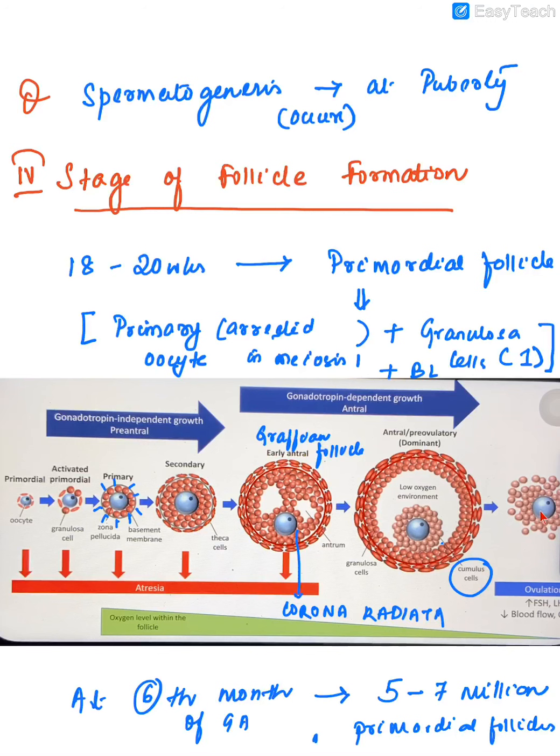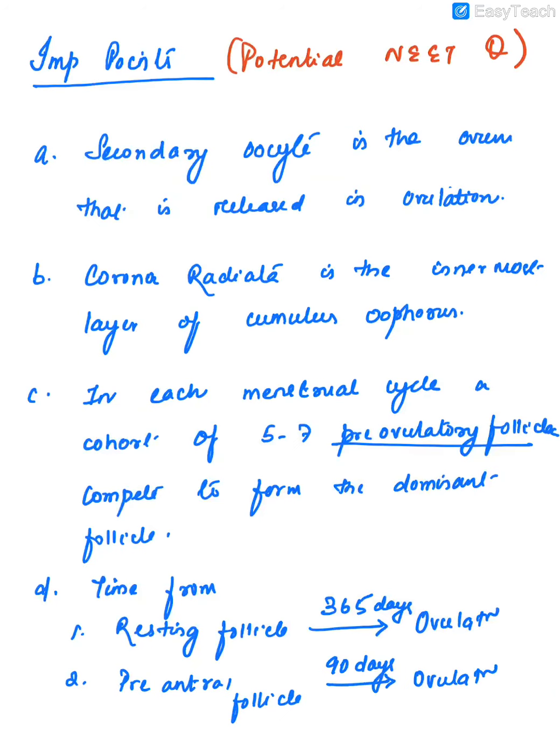This dominant follicle later undergoes ovulation. At the 6th month of gestational age, around 5 to 7 primordial follicles are present. We've already discussed that. So the important points which can be potential exam questions are: the secondary oocyte is the ovum that is released in ovulation. I already discussed that. The corona radiata is the innermost layer of the cumulus oophorus.